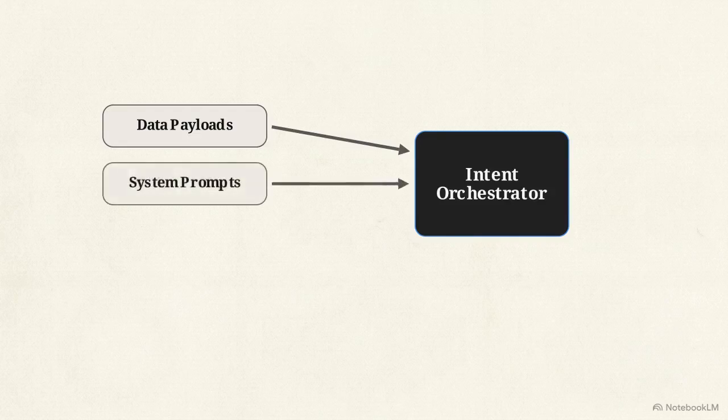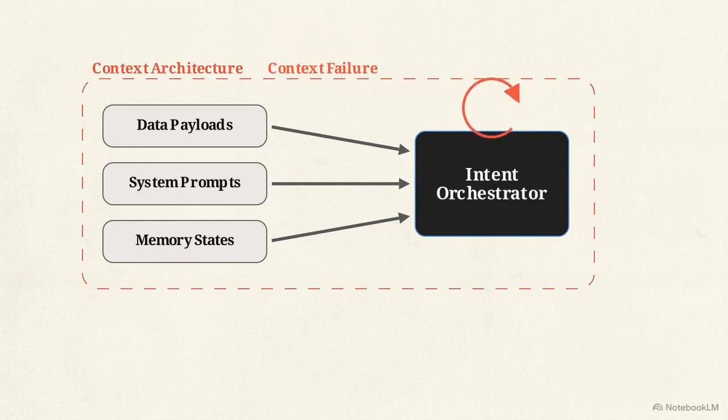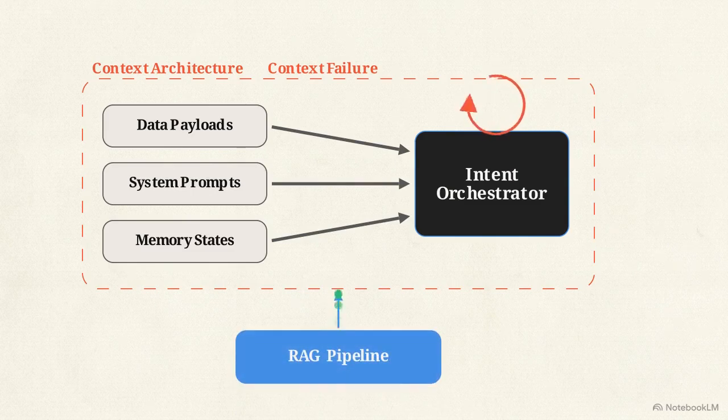Draw 3 inputs feeding your intent node: data payloads, system prompts, and memory states. This context architecture is the modern standard. Agents care about these structures, not variable names. If an agent loops, your context failed. Fix it by designing a precise RAG pipeline.